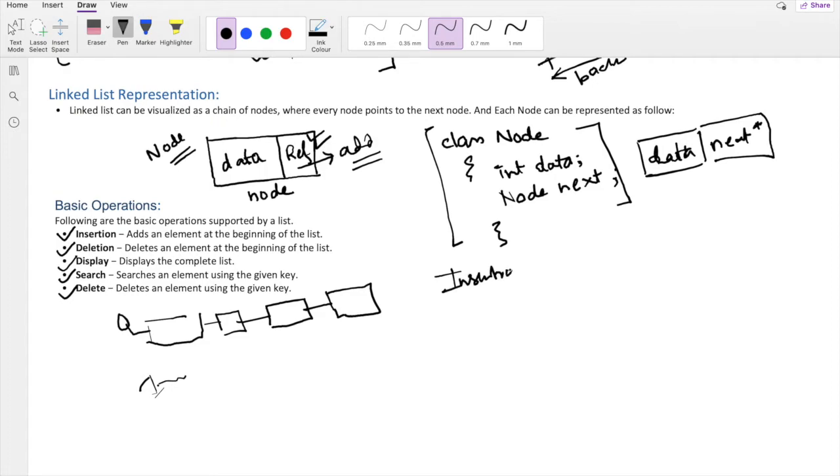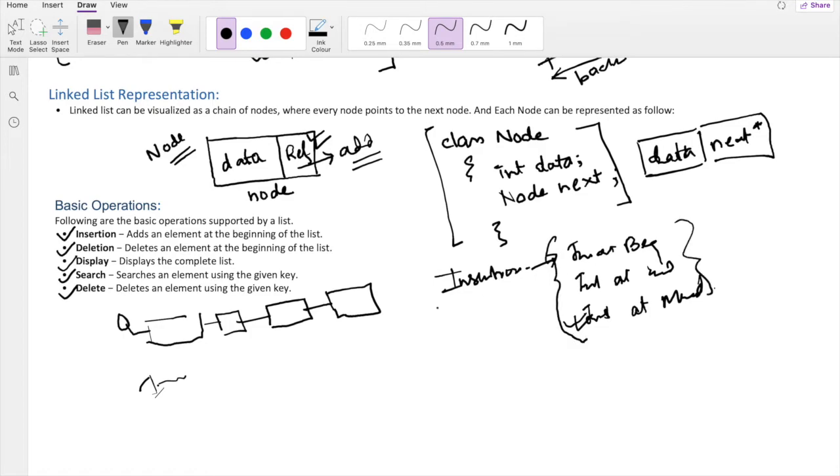This insertion can be of three types: insertion at beginning, insertion at end, and insertion at middle. For example, in an interview they may tell you that I have a linked list of 5 objects and you need to add one element in the middle of the linked list. So this is insertion at middle. In this way there are three types of operation for insertion. Similarly for deletion: delete at end, delete at beginning, and delete a particular element.